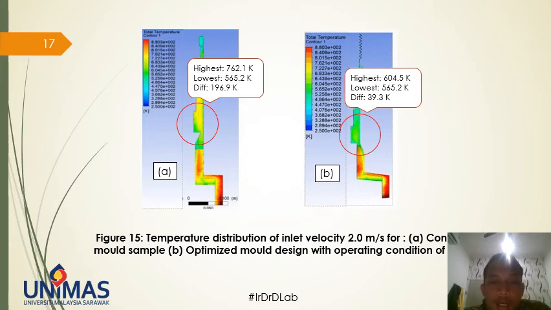So it shows that the higher the difference between the highest temperature region and lowest temperature region, the more possibilities that porosity is formed.